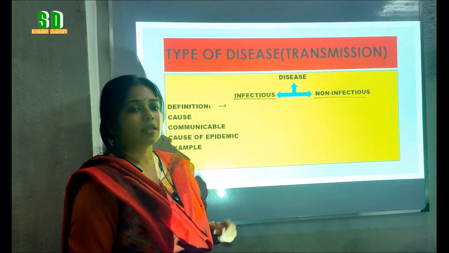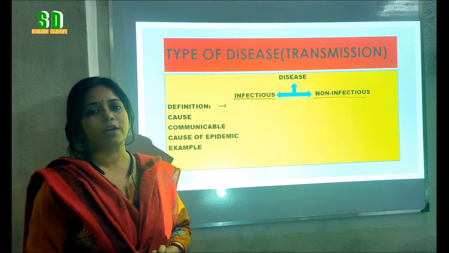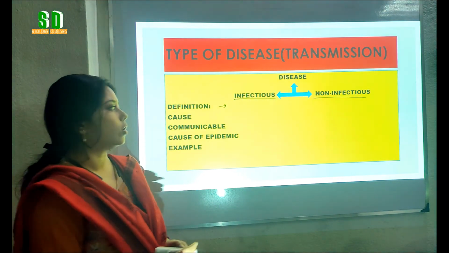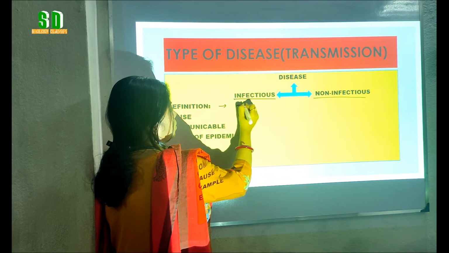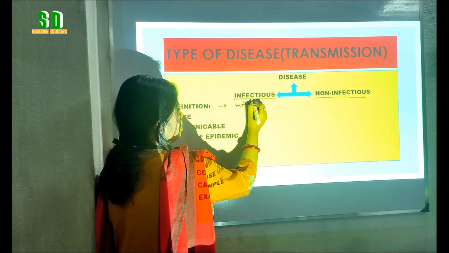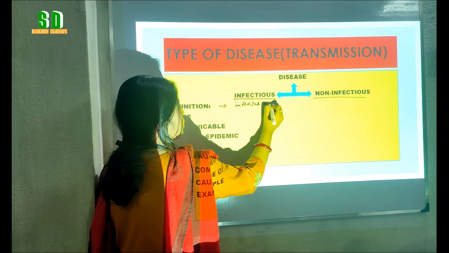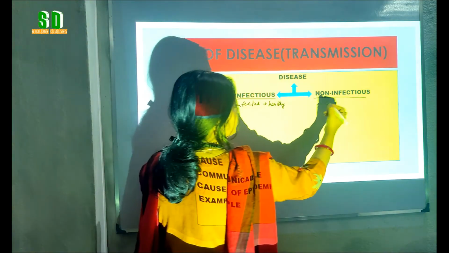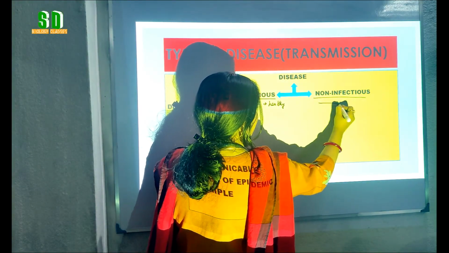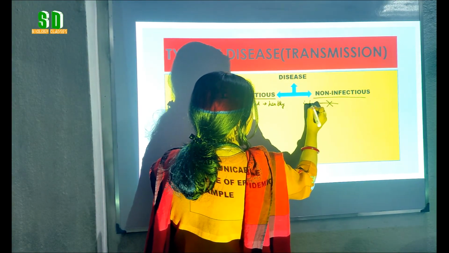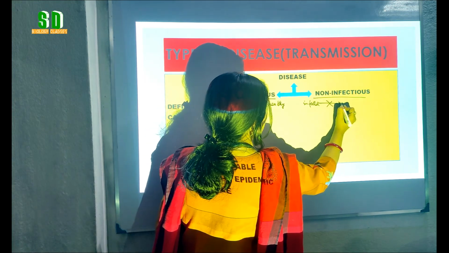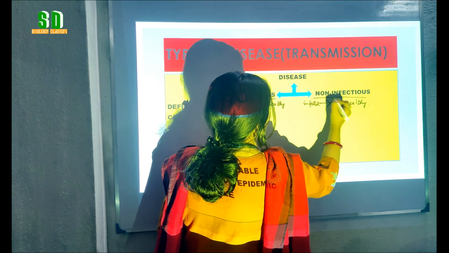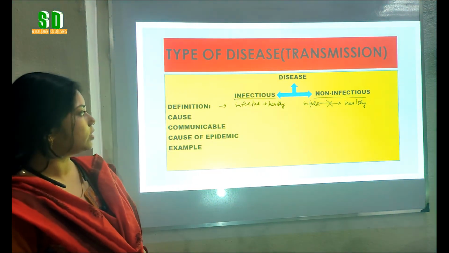The diseases that can be transmitted from the infected person to the healthy person, that is called as the infectious disease. Whereas the non-infectious diseases cannot be transferred from the infected to the healthy person. That is called as the non-infectious disease.